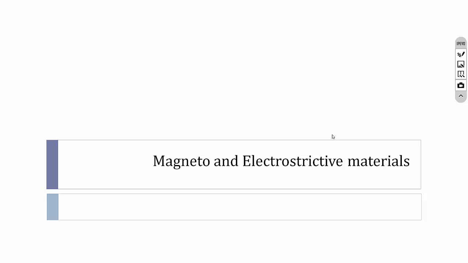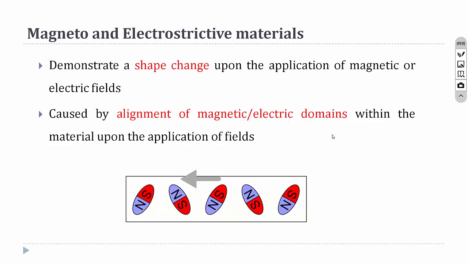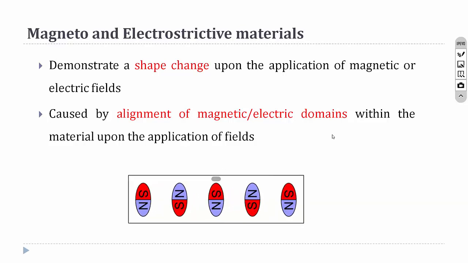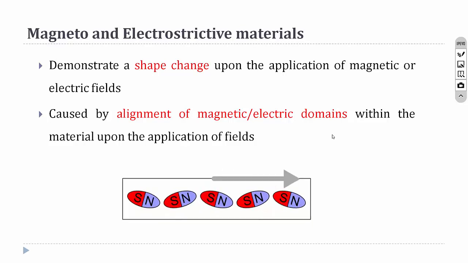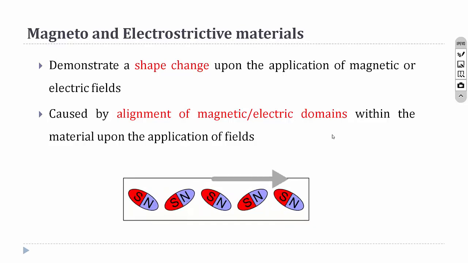In this lecture, we are going to discuss another two smart materials. I will start with magneto and electrostrictive materials. So these magneto or electrostrictive materials will change their shape when they are subjected to any magnetic or electric field.